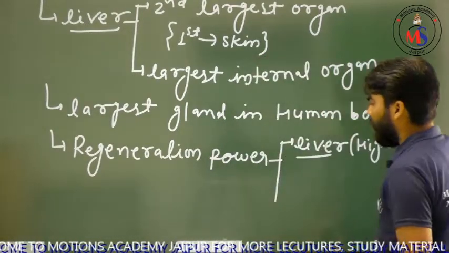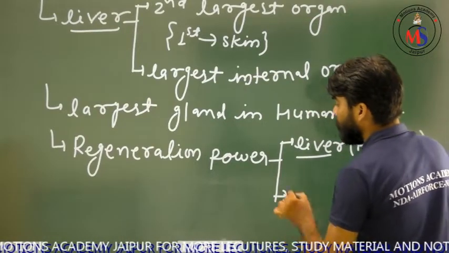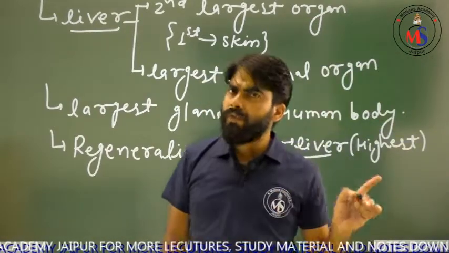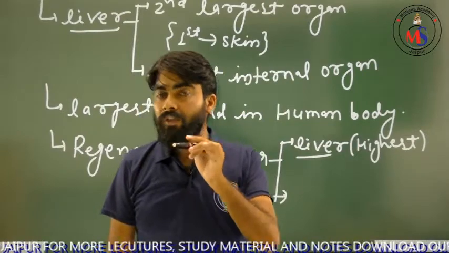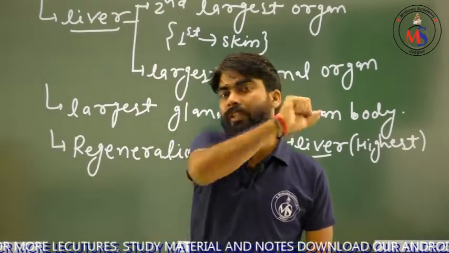But which organ has the lowest regeneration power? To understand this phenomenon, first you have to listen to one incident.